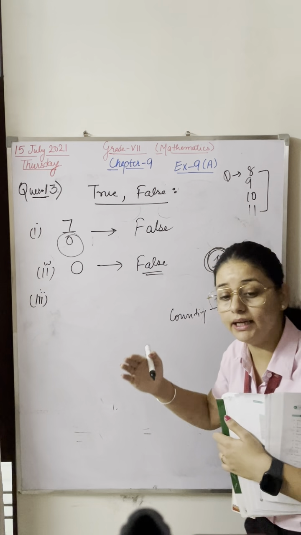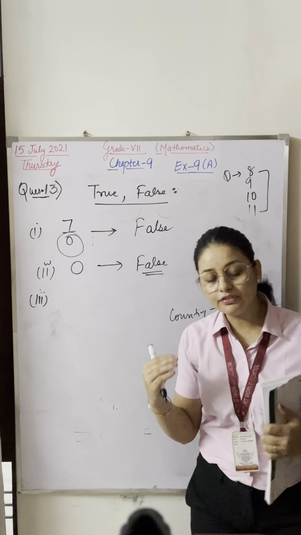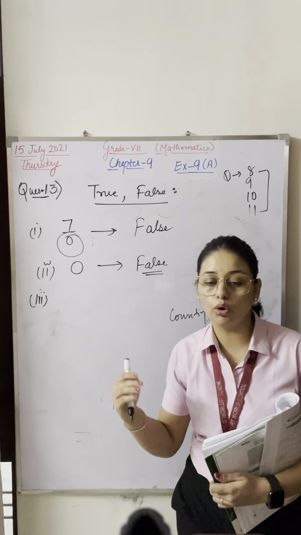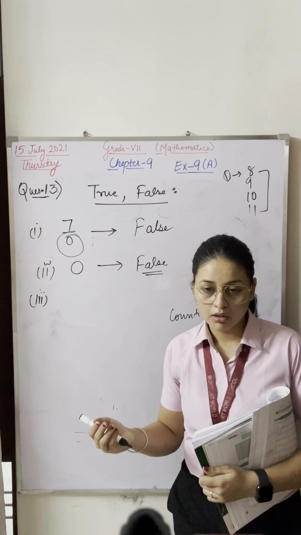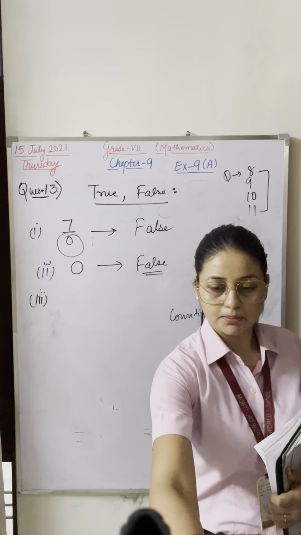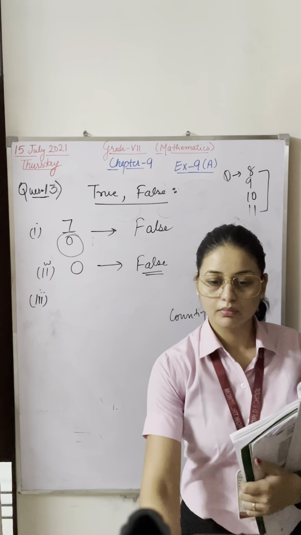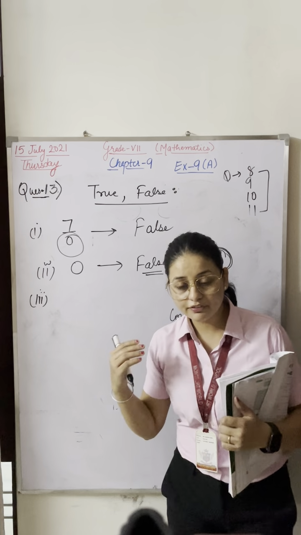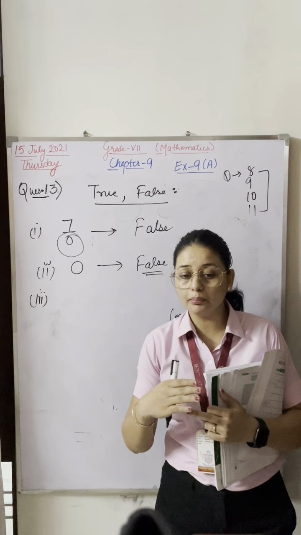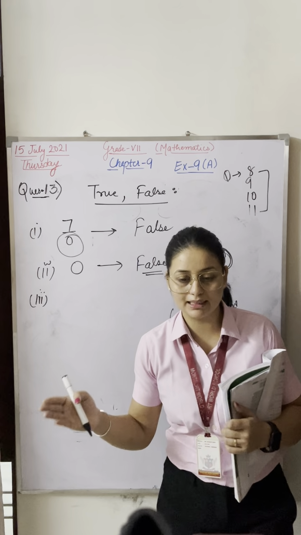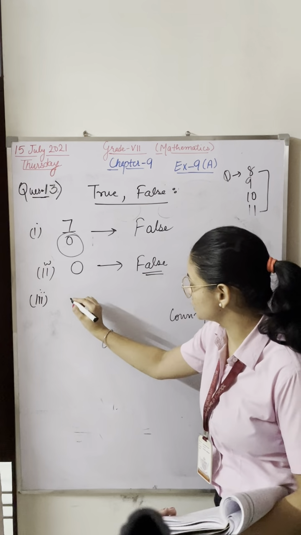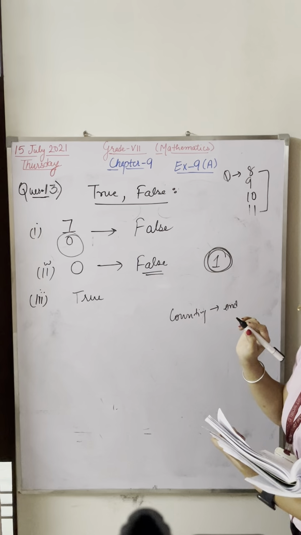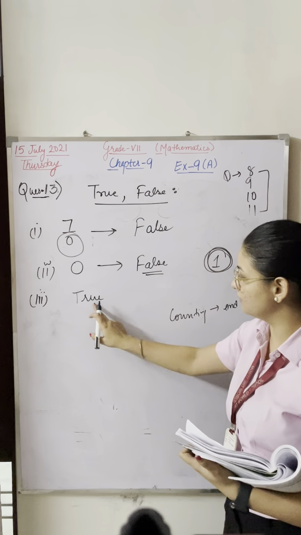There are infinite rational numbers, infinite integers, infinite even numbers, infinite prime numbers, infinite odd numbers. So there are infinite numbers, which means we can't count the last number. So there is no largest rational number, and that statement will be true.